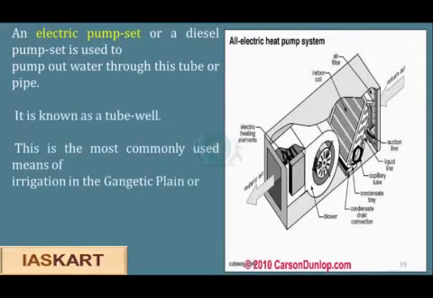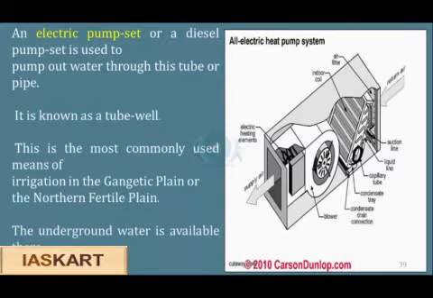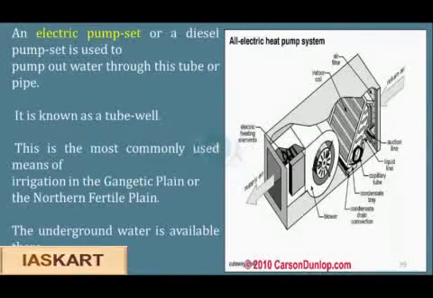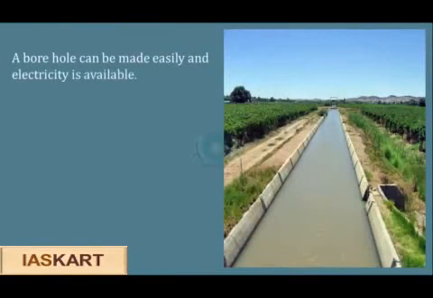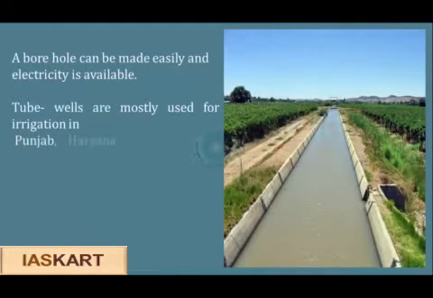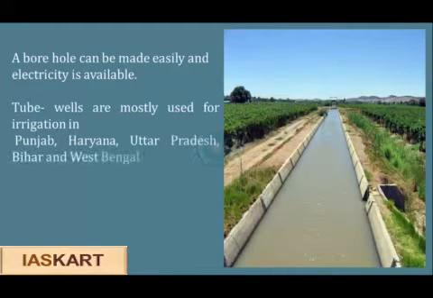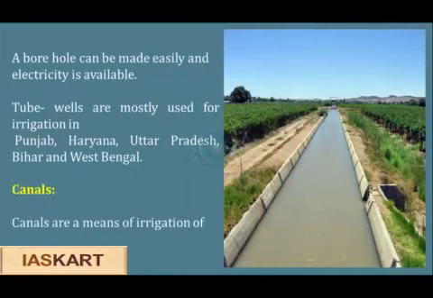This is the most commonly used means of irrigation in the Gangetic Plain or the Northern Fertile Plain. The underground water is available there because the land is even and soft. A borehole can be made easily and electricity is also available. Tube wells are mostly used for irrigation in Punjab, Haryana, Uttar Pradesh, Bihar and West Bengal.